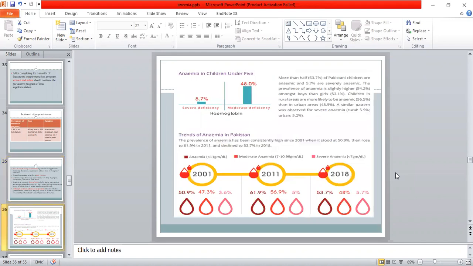So this is data of anemia in Pakistan in the children under the age of 5. Severe deficiency is seen in 5.7%, and moderate deficiency is seen in 48% of the population. In 2001 anemia was 50.9%, but in 2018 anemia occurs in 53.7%.